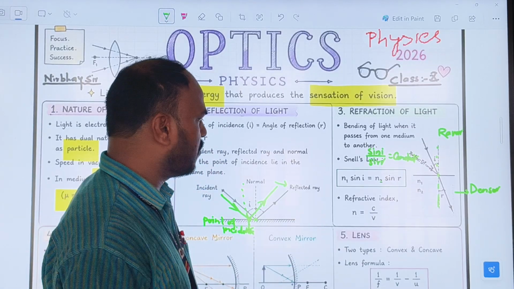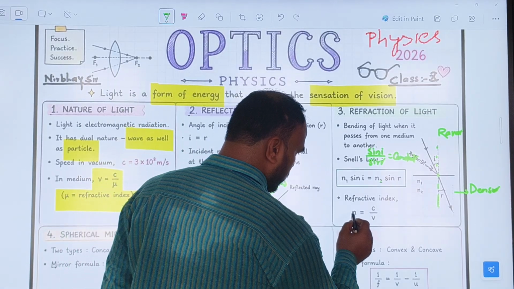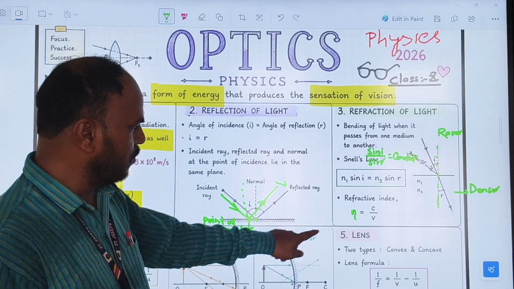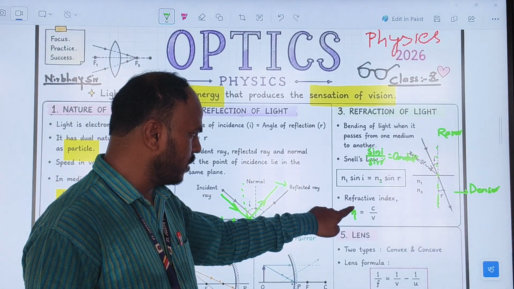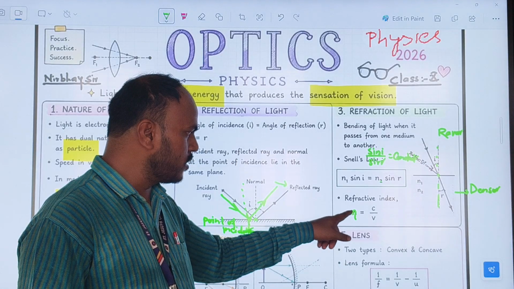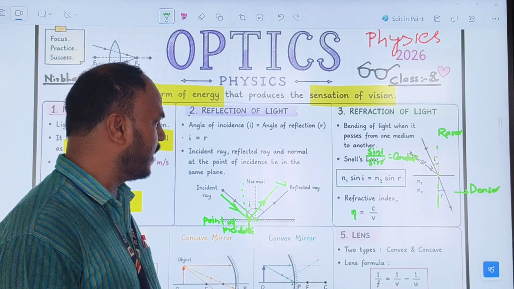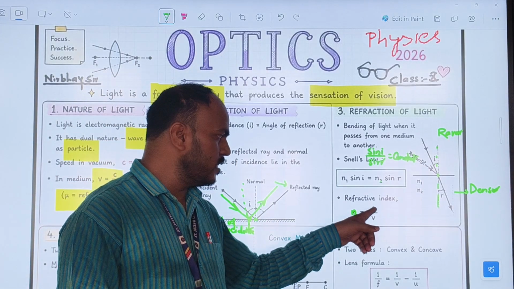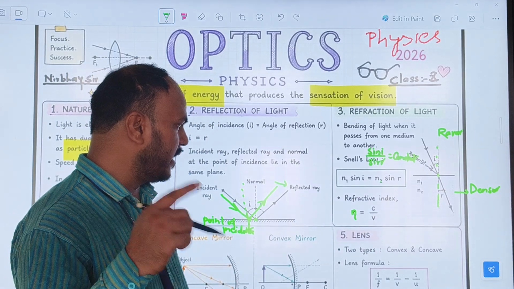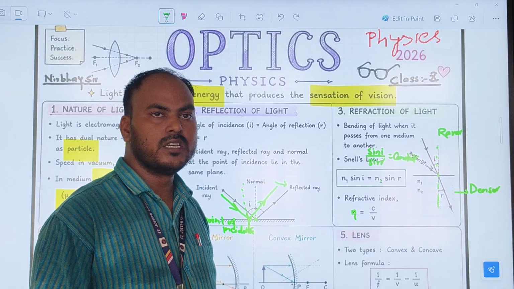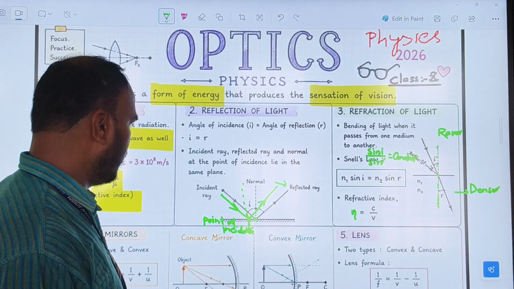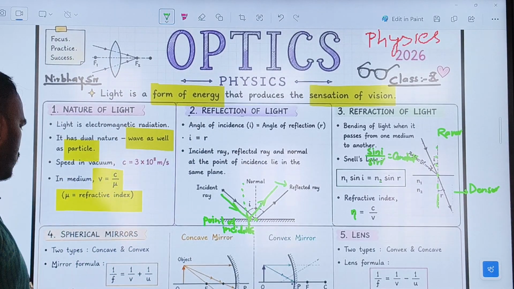Now the refractive index formula: mu equals c upon v. Mu is a Greek letter, and we use it to represent the refractive index, and c stands for the speed of light in air or vacuum, and v stands for the speed of light in a medium.